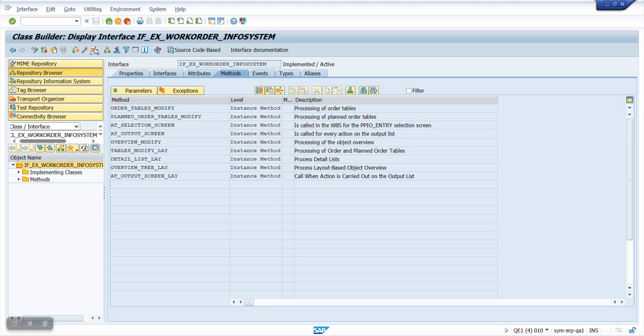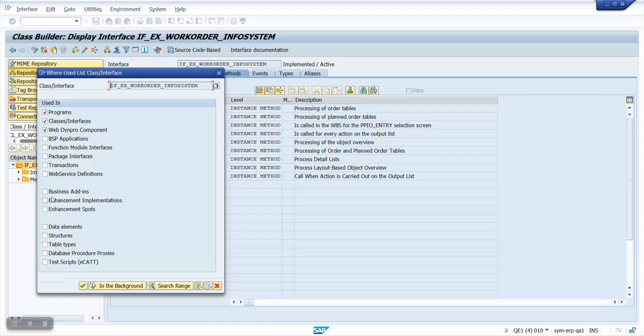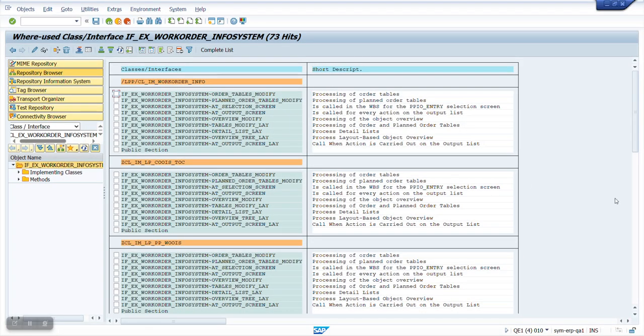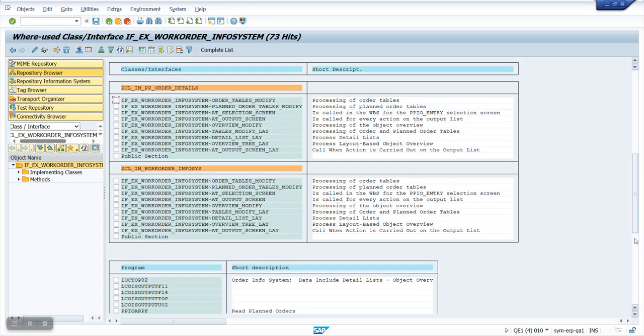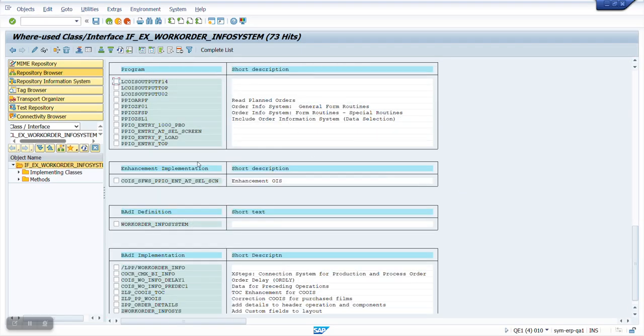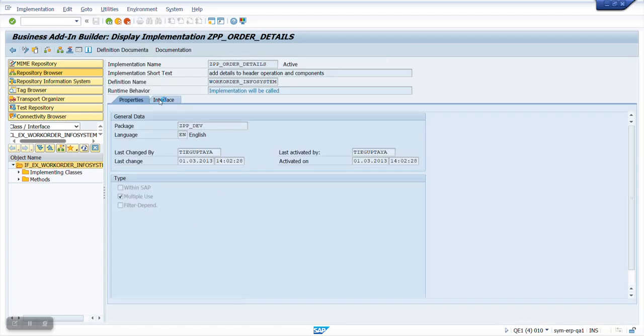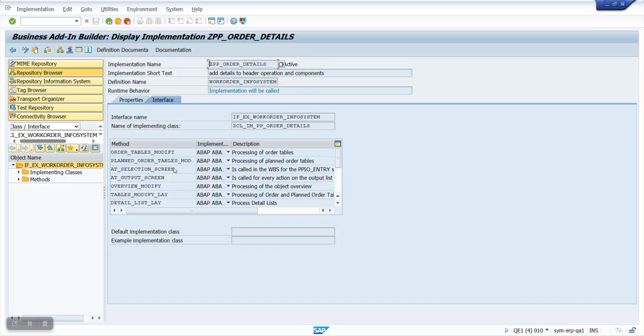If you do a where-used list of this interface and find business add-ins, you would see that there were BADIs that were using this. If you scroll down at the bottom, here are your BADI implementations. Okay, now which one should I be using? After debugging all of these, I found out that ZPP order details is the correct one that I should be enhancing. So interface, table modify lay, double click that.